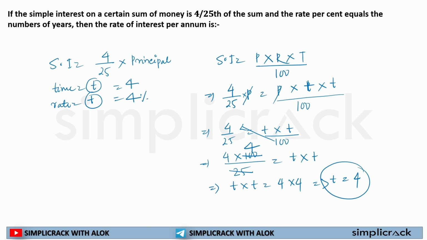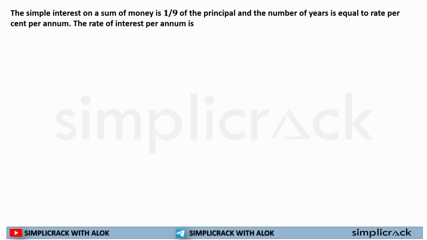Okay. So the last question. Simple interest on a sum of money is equal to 1 by 9 of the principal. Number of years is equal to rate of interest per annum. Let's take it as t.